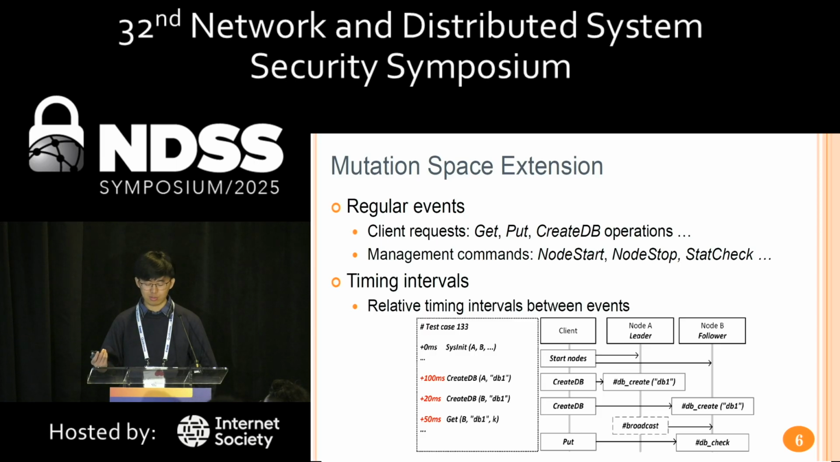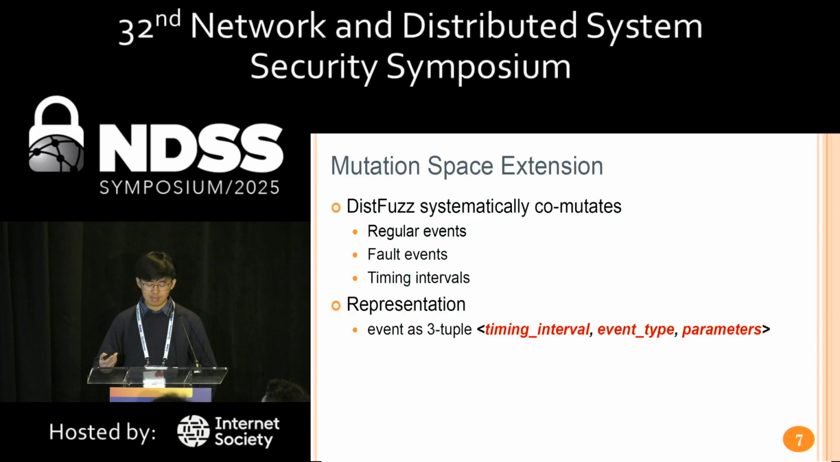This test case triggers a bug in RacingDB that makes newly created databases unusable. This bug needs a regular event sequence with specific timing intervals, indicating mutations on these two types of events are important. Besides, DistFuzz systematically permutes combinations of regular events, faults, and timing intervals.